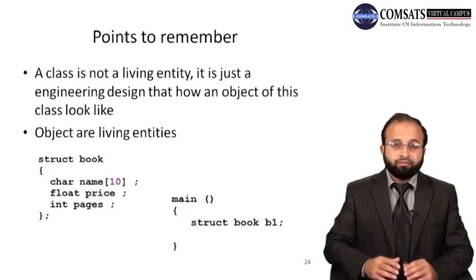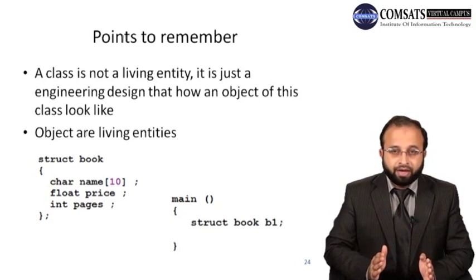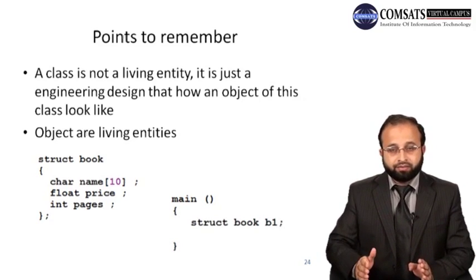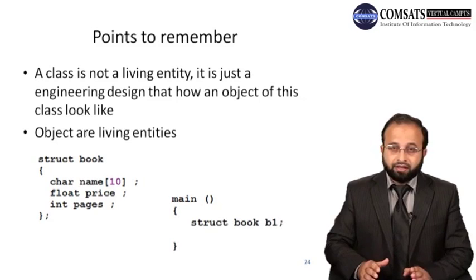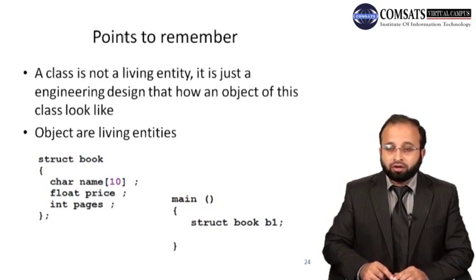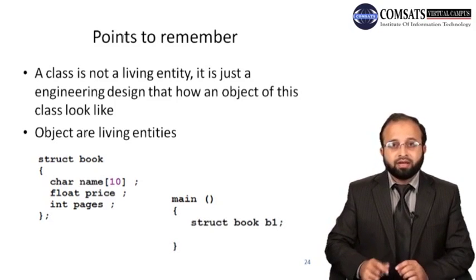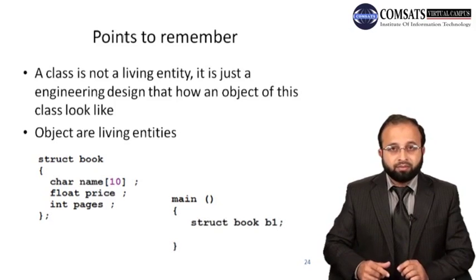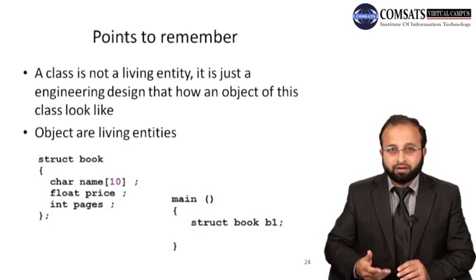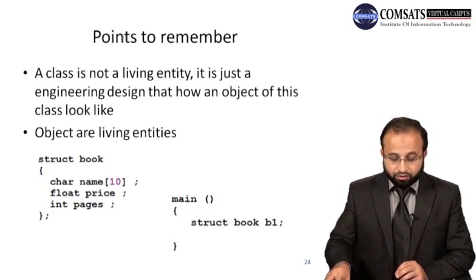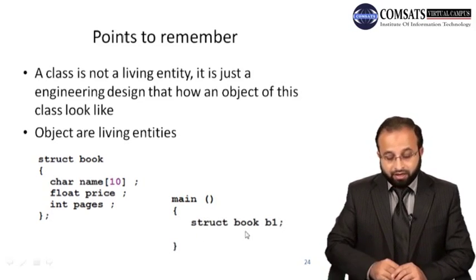So this means that if we have a definition of a class and we compile the program and run it, it won't create or allocate any memory for that class, because the class is just the blueprint. It tells, when the object of that class is created, how that object will look, and what things that object will be made of, which attributes, which variables or which fields it will be made of, right?